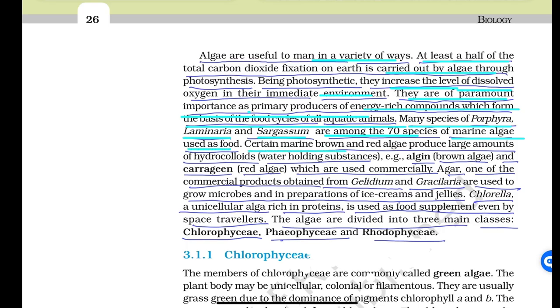Certain marine brown algae produce large amounts of hydrocolloids, water holding substances.